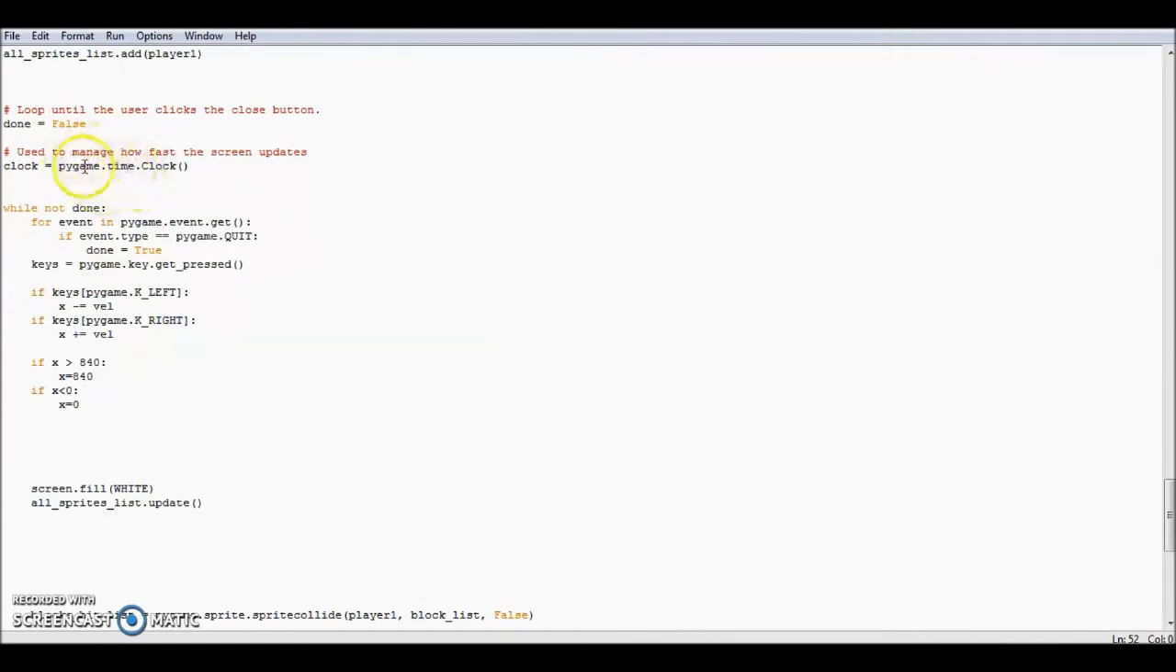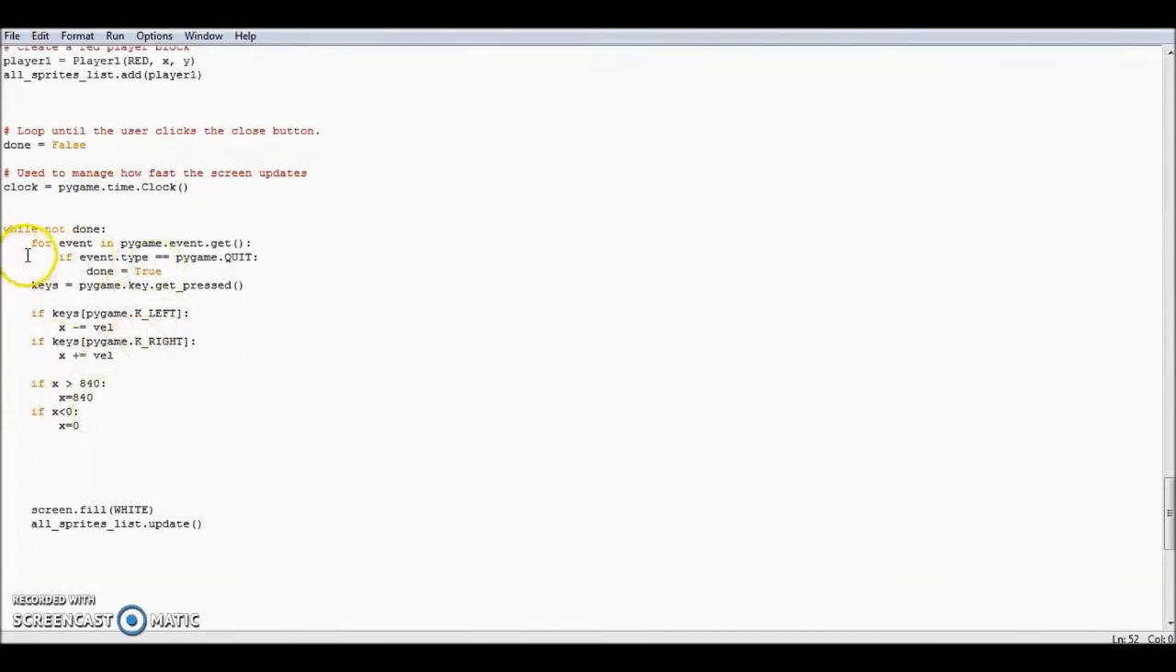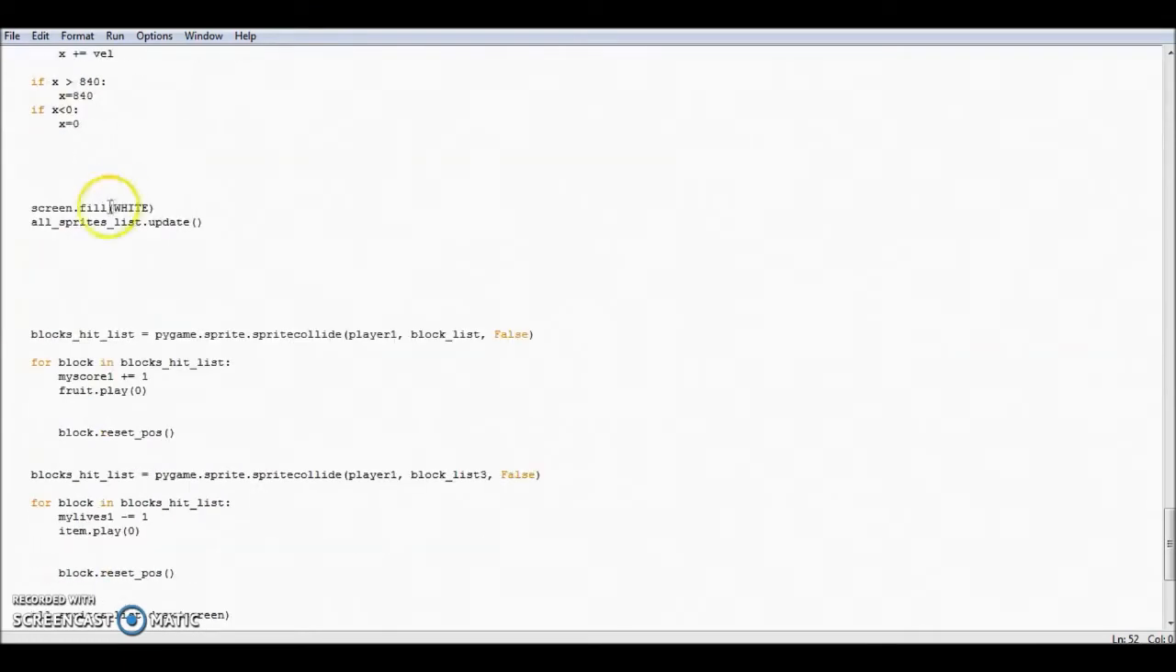While for the clock code, pygame.clock is the setting for the speed. All this code follows the function in the keyboard for the player to press and make a movement for the basket. Screen fill white is because the other version uses the same colors. That's why we declare to use the white color code.